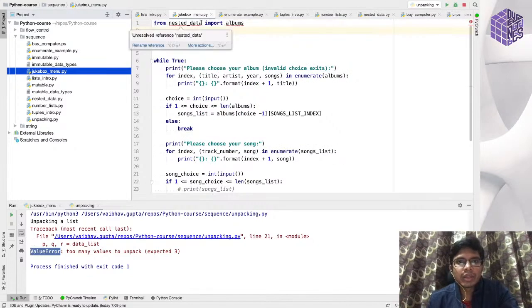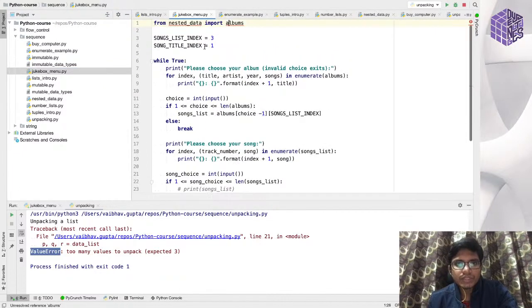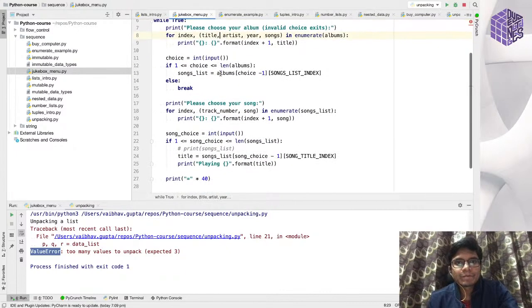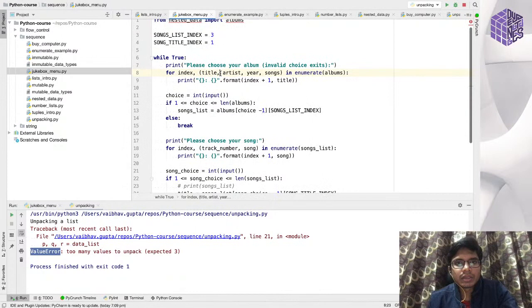So how do we import, and what is import? What do you mean by import? What are the different syntaxes of imports? All those things we will cover in the next few sessions. For now, just understand that this class can access this variable albums because we have imported it from the nestedData.py file.